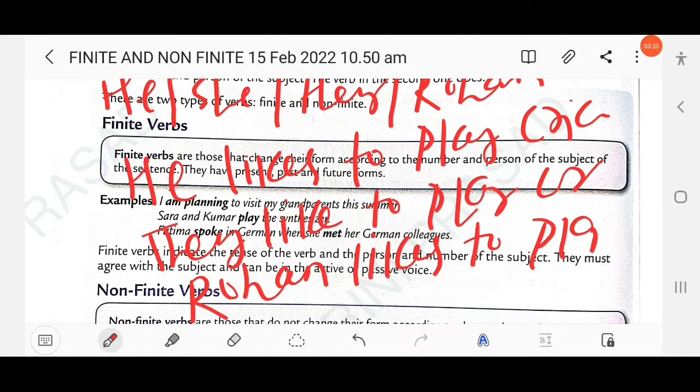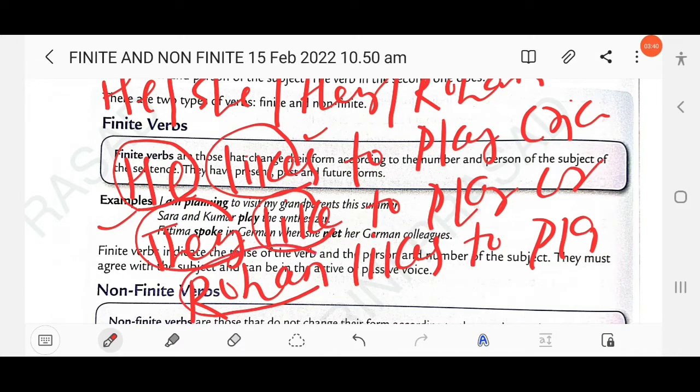Here, he is third person singular, so the singular verb is used: s or es is added with the main verb. In the second sentence, they is third person plural, so the verb is plural, not likes but like. In the third sentence, Rohan is third person singular, so the verb is also singular.